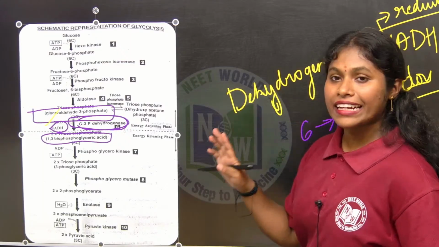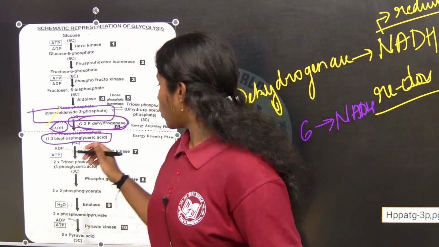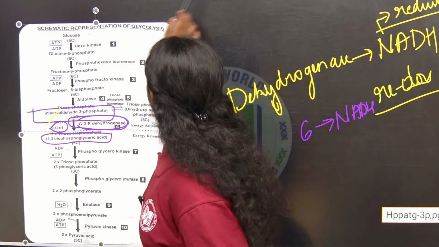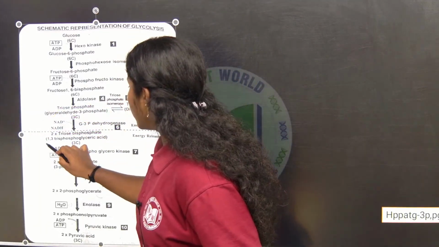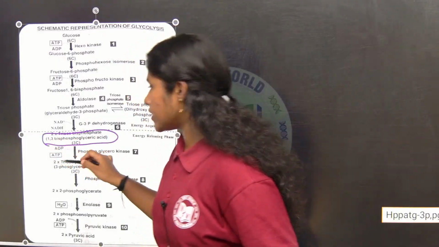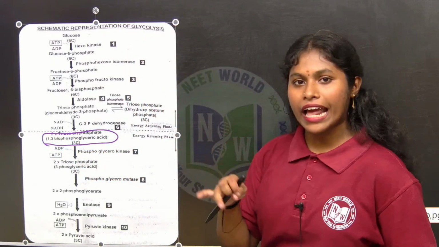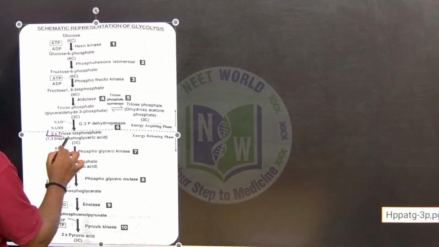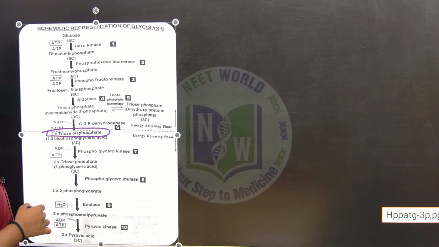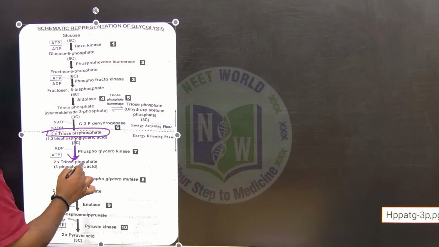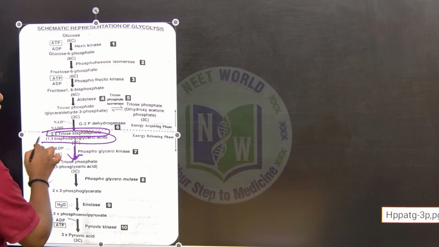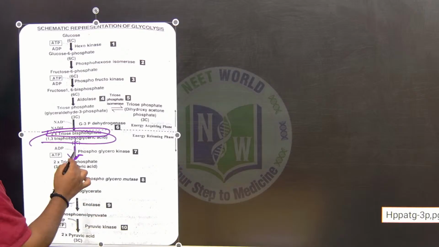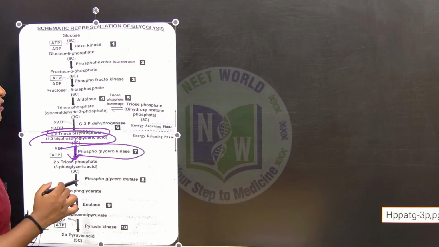As we are calculating for both, 1,3-bisphosphoglyceric acid, how many compounds are there? 2, for we are calculating for 2, right? That is why here we wrote 2 triose bisphosphate, right? In the presence of the enzyme phosphoglycerokinase.